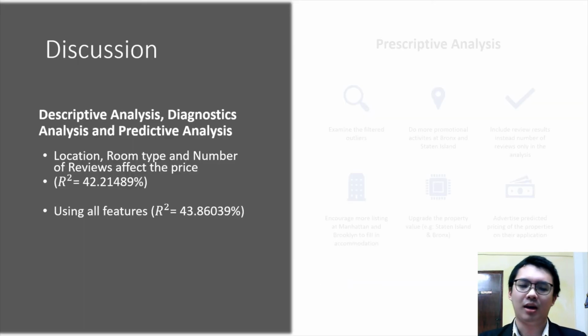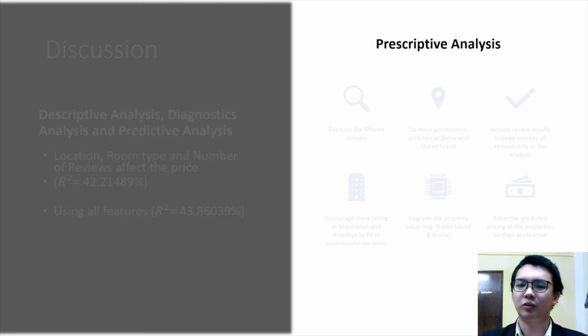it is not the case. And we have seen from the first part until now, we have done descriptive analysis, diagnostic analysis, and predictive analysis, and we identified that location, room type, and the number of reviews are the three factors that affect the price the most. And in this discussion section, we're going to do prescriptive analysis. We want to give some suggestions to Airbnb, where the first one is to examine the filtered outliers, as they might be overcharging the user, which can affect the user experience.